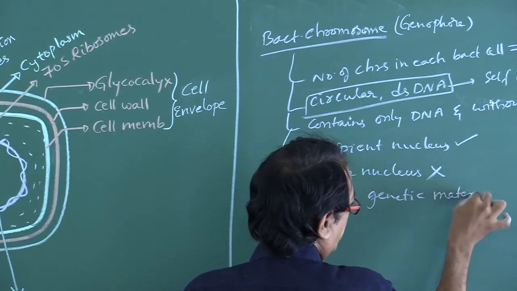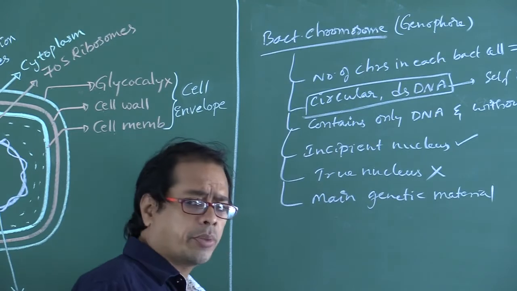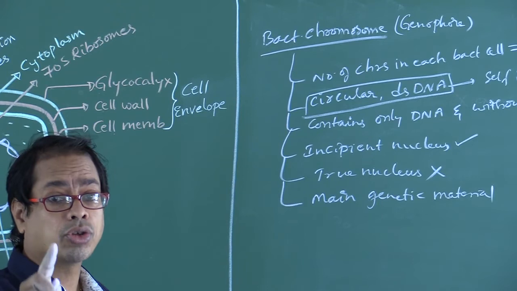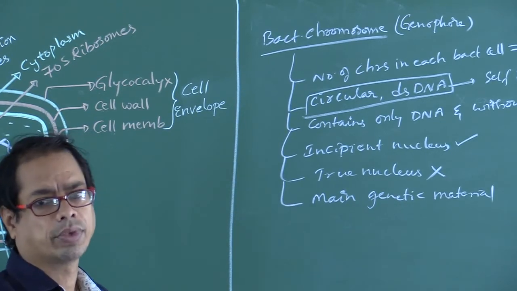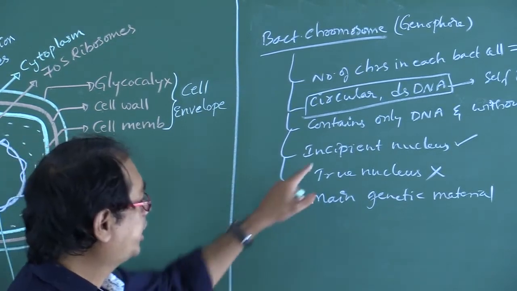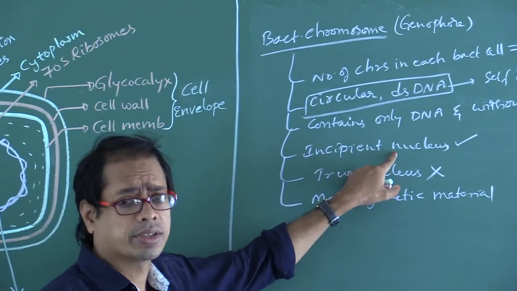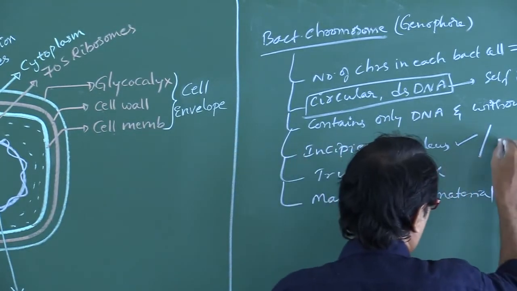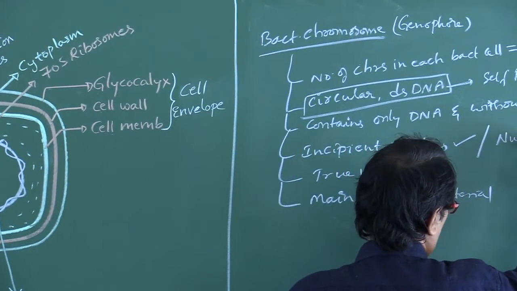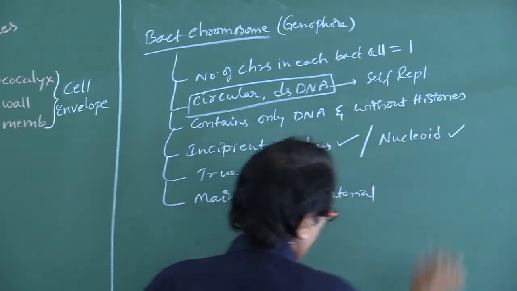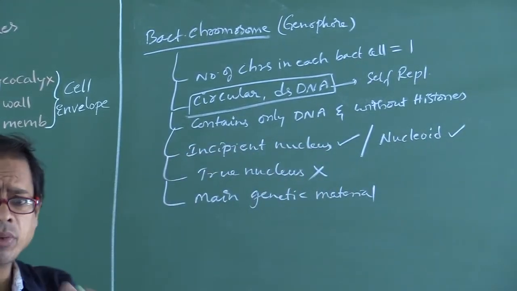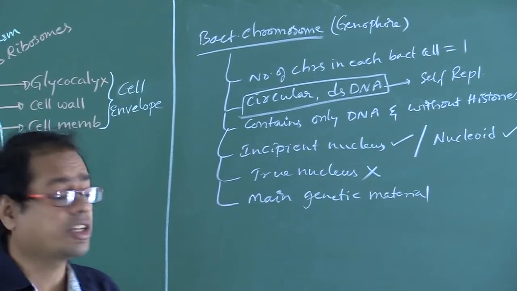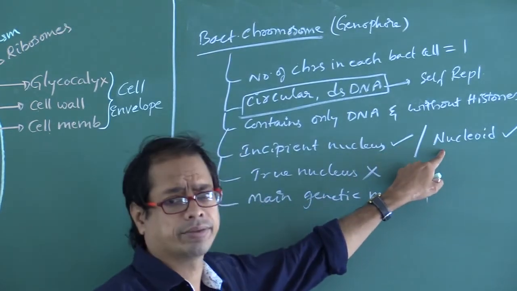The main genetic material present in the cytoplasm of bacteria is called bacterial chromosome, also called genophore, and it is also called incipient nucleus, where a true nucleus is absent, also called nucleoid. Nucleoid means where the genetic material is present. The portion of the cytoplasm where the genetic material is present is so called nucleoid.